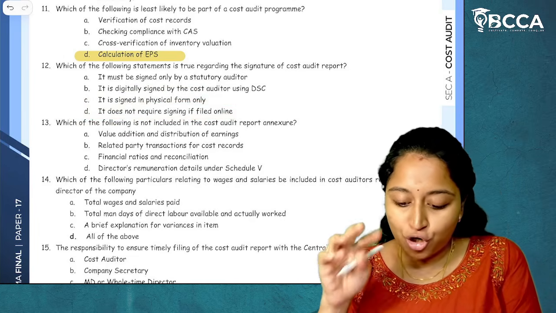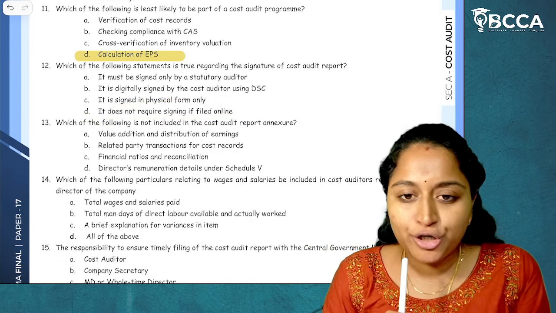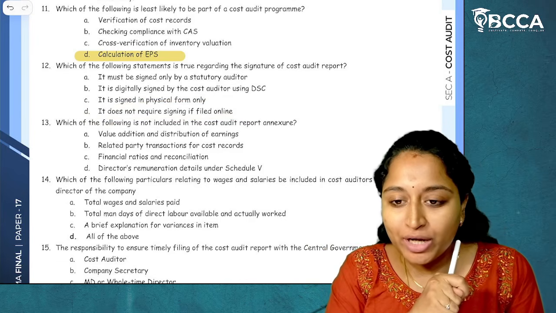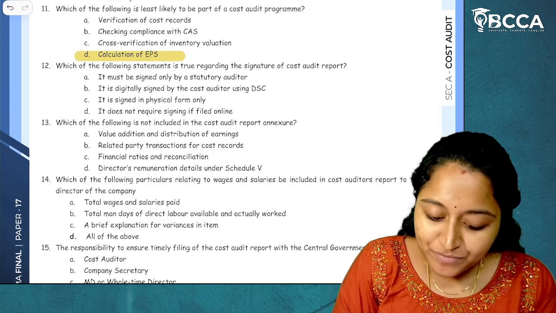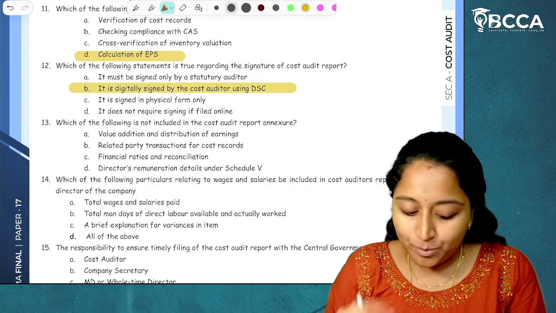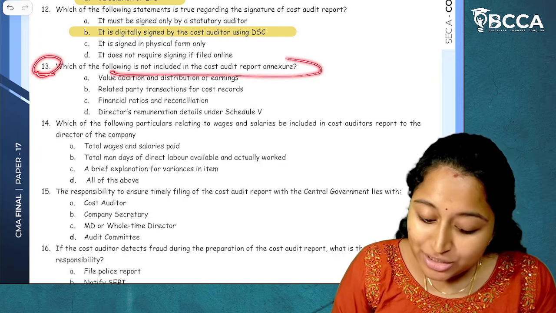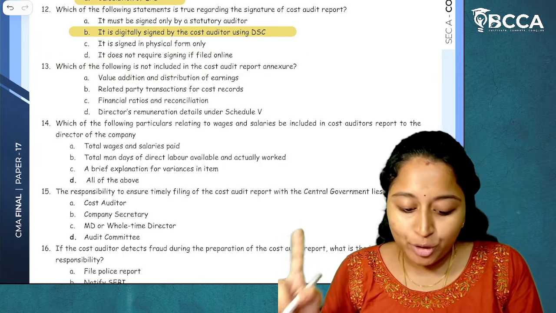Form CRA 4 cost audit report or Form CRA 3 cost audit report has to be signed by the cost auditor. It can be done in electronic mode as well using digital signature. So the answer would be option B. I hope it is clear. Then question number 13. Which of the following is not included in the cost audit report annexure?